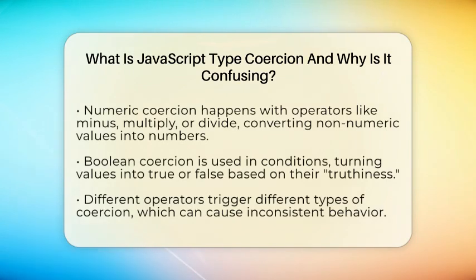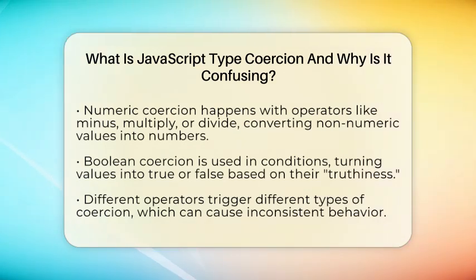Next is numeric coercion. When you use arithmetic operators like minus, multiply, or divide, JavaScript converts non-numeric values into numbers. For instance, if you subtract the string "7" from the number 7, JavaScript turns "7" into the number 7 and gets 0.